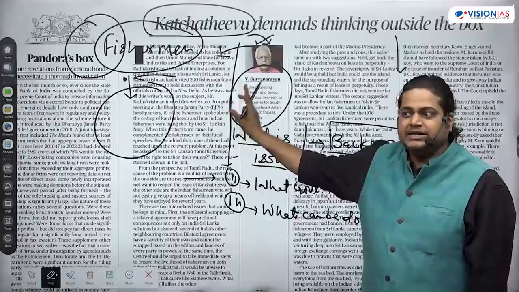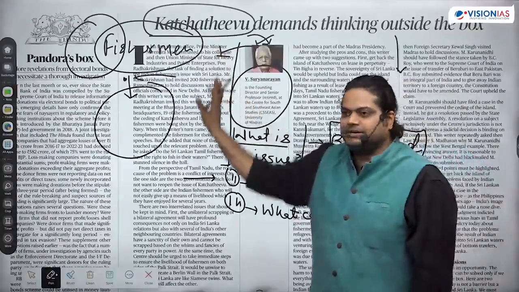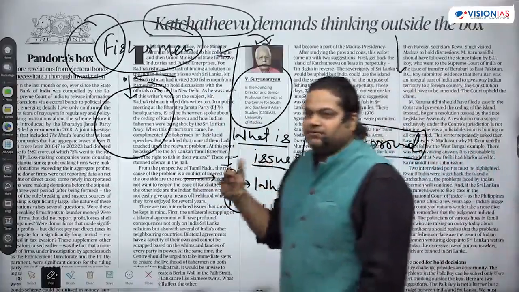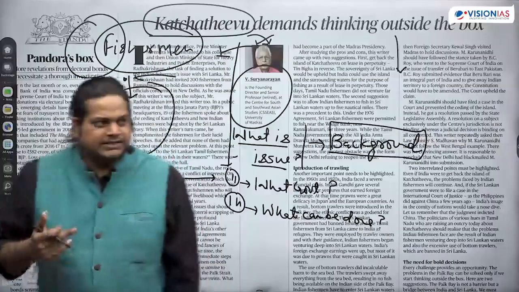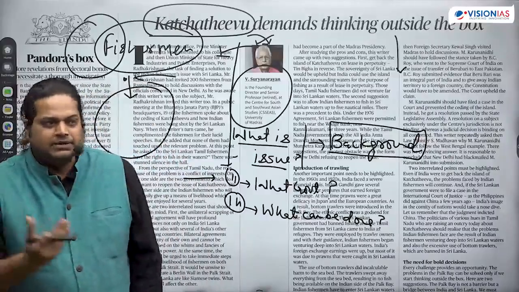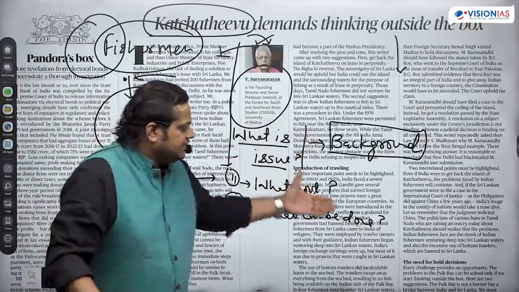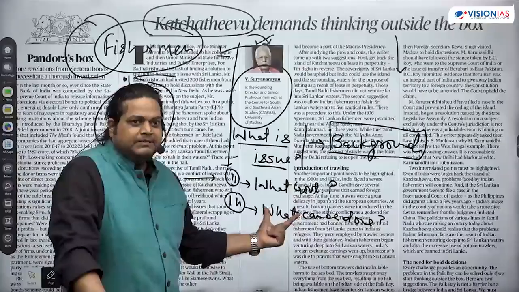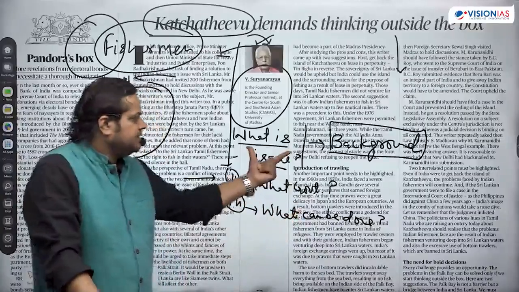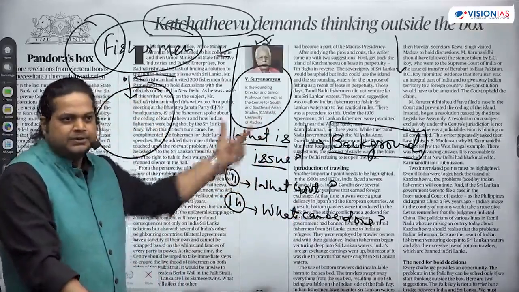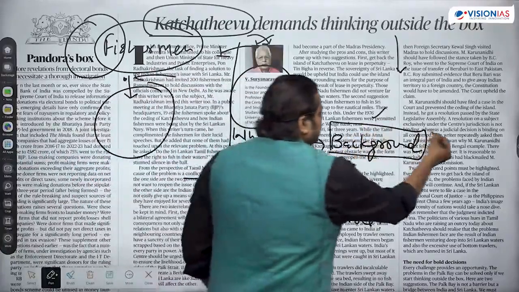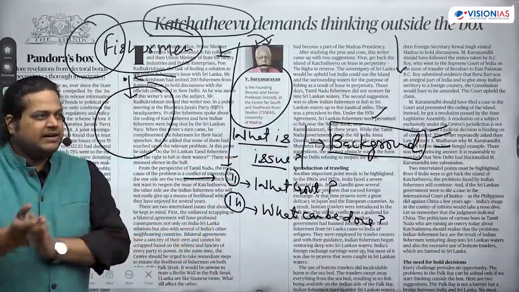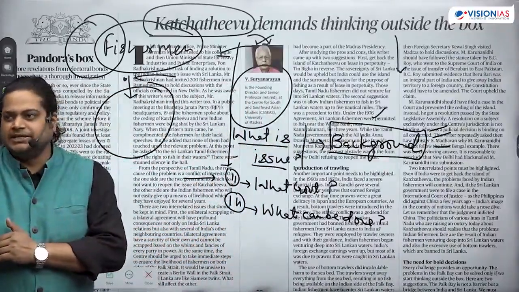So we'll try to read what the analysis is, what the historical background is, then what the current issue is, then what can be the way forward. So in this article, we need to have answers to 3 questions. Try to read this article and see whether we are getting these 3 answers. Then we'll try to summarize it: what is this issue? What is the background? Before independence, after independence, and what is the current situation.